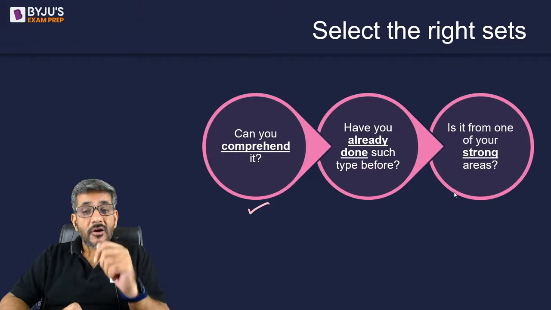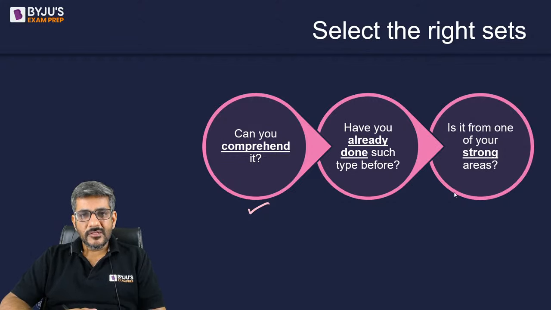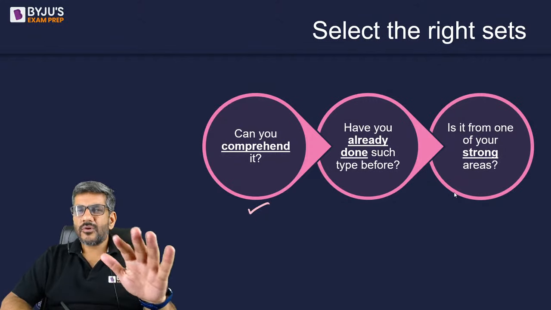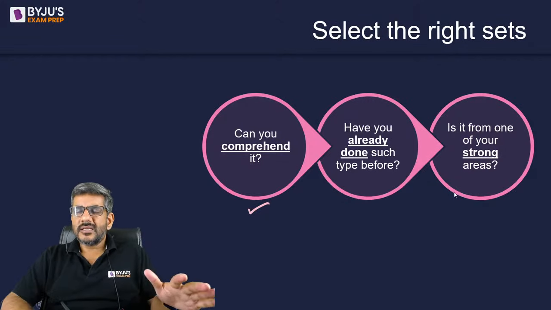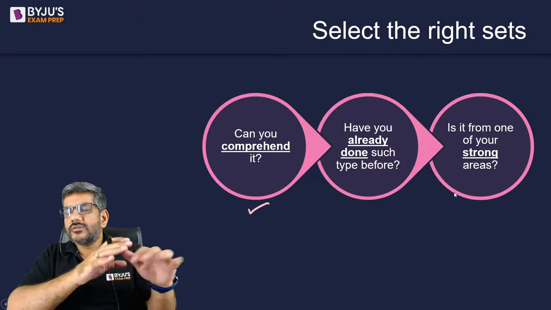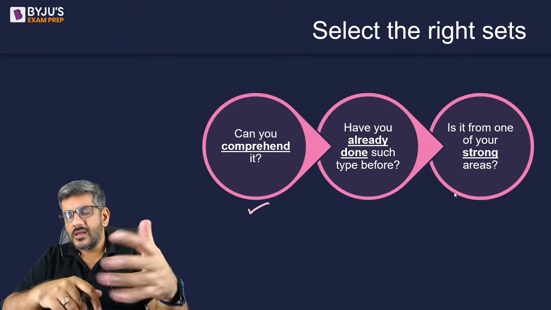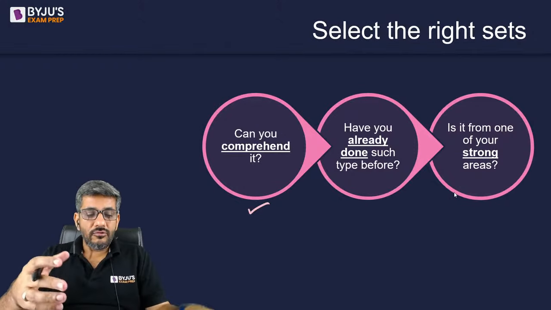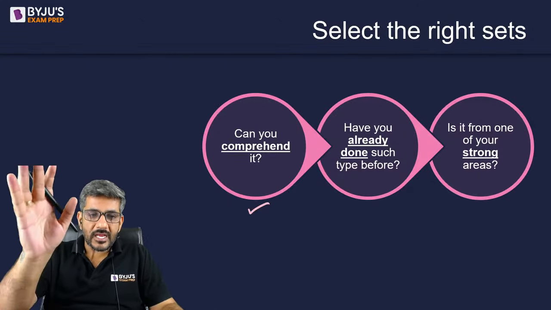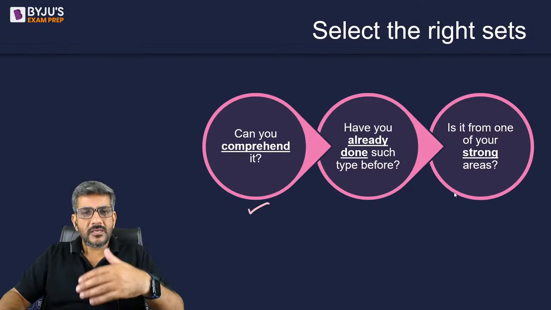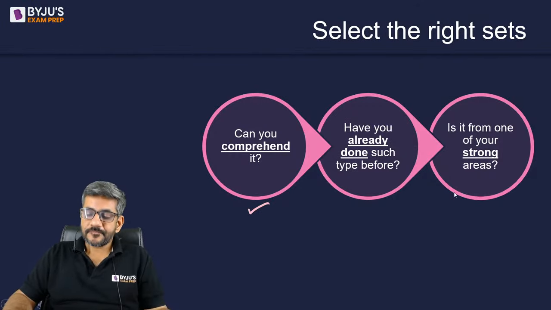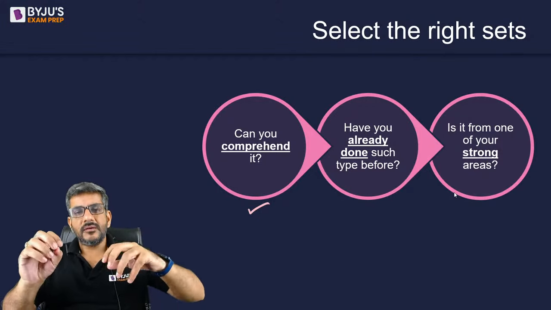Third, is it from your strong areas? If this is from my strong area, probably I can start with it. But if this is from my weak area, probably at this stage I can stop. Maybe I am not that comfortable, I don't get that confidence in doing these sets, so I would stop because it is not from my strong area. If it is from my strong area, I'll go ahead with that. So this is how you choose the sets, what is to be done and what is not to be done. This would actually come down from these three steps. In my opinion, this is what you should be doing. And to talk about it, I'm taking up a set as well. Sorry, I'm not taking a set.